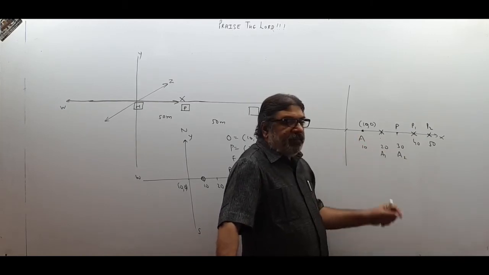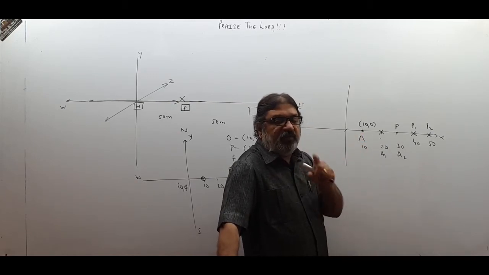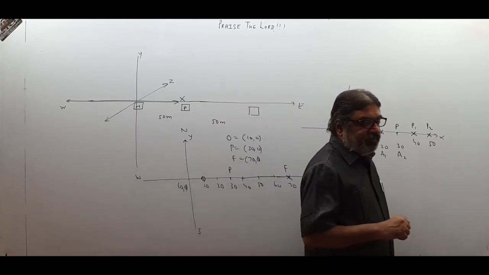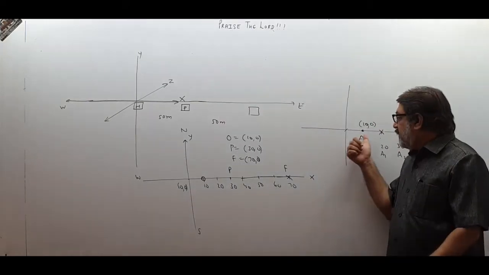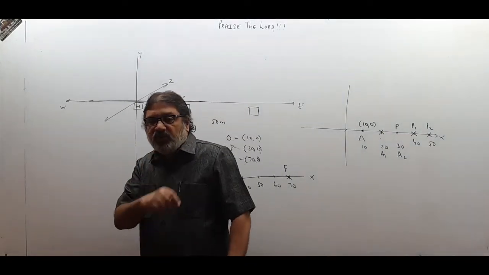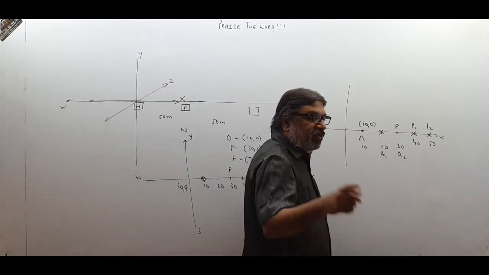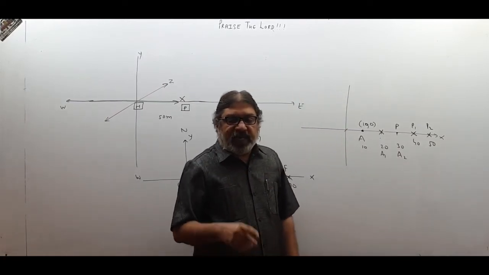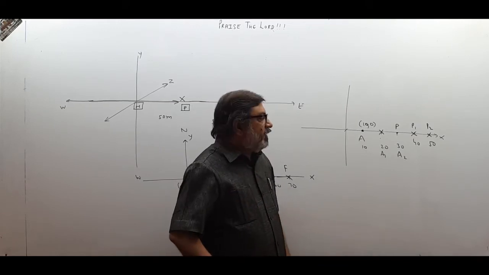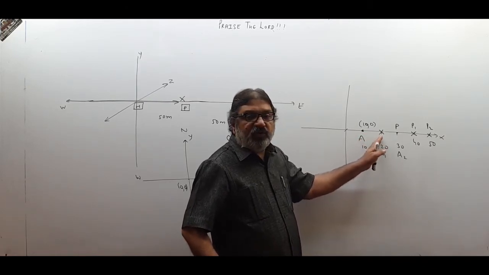But for A, because he thinks, observer always thinks I am at the origin, please remember. Observer thinks that I am at the origin always. When A was at 10, 0, he will not think that I am at 10, 0. He will think that I am at 0, 0. We as outsiders may think A is at 10, 0, but observer always thinks that I am stationary and I am at origin.